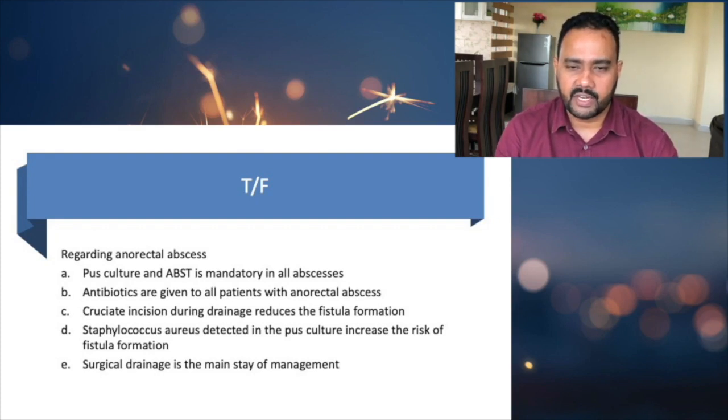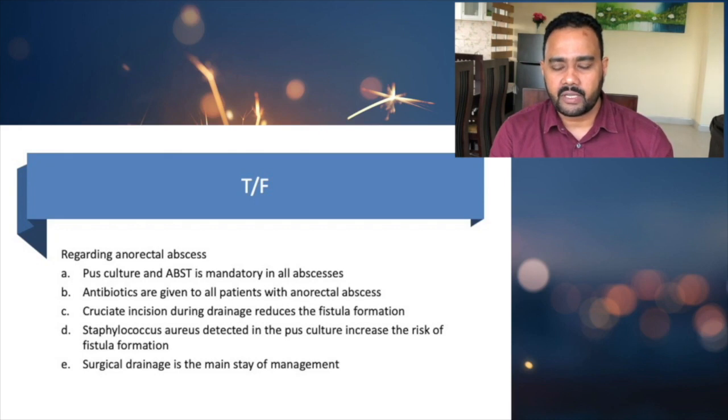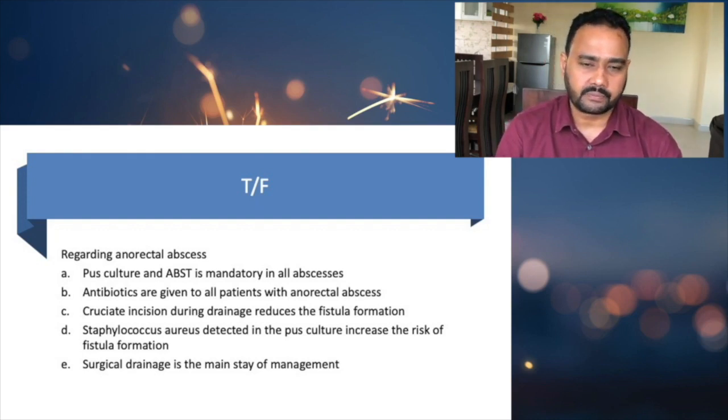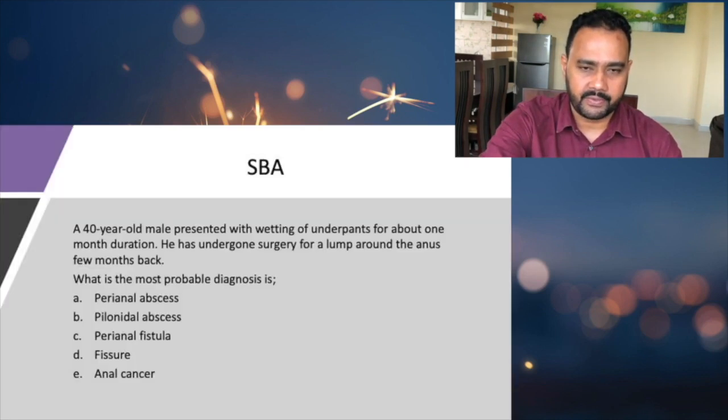Cruciate incision during drainage reduces the fistula formation. Yes, that is what we have discussed, that's true. Staphylococcus aureus detected in the pus culture increases the chance of fistula formation is false, because Staphylococcus aureus usually doesn't cause fistula formation, but when it comes to E. coli or a bowel organism, the chance of fistula formation is common. Surgical drainage is the mainstay of management. Yes, that is the most important management when it comes to anorectal abscess.